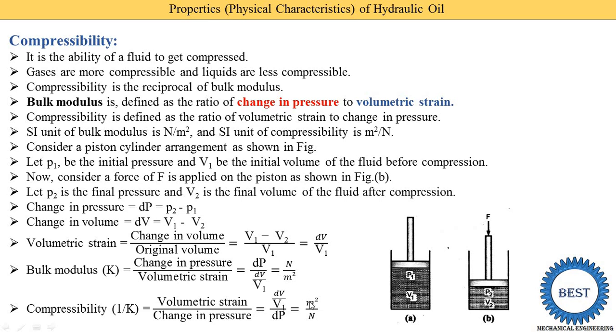The unit is also changed, that is meter square upon Newtons. First we write 1 upon Newton per meter square, and meter square goes into the numerator. So it is written as meter square per Newton. Similarly, this equation is changed.